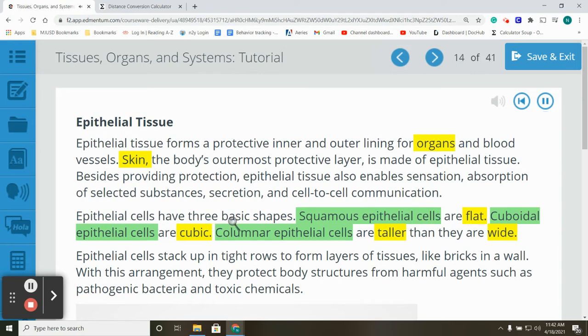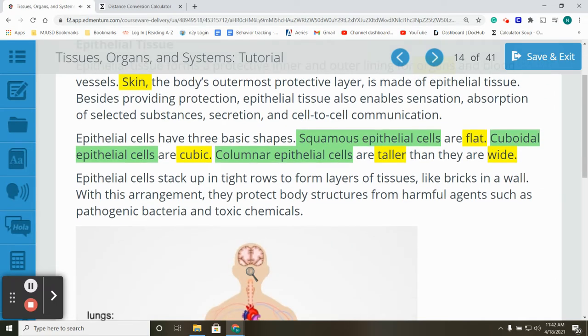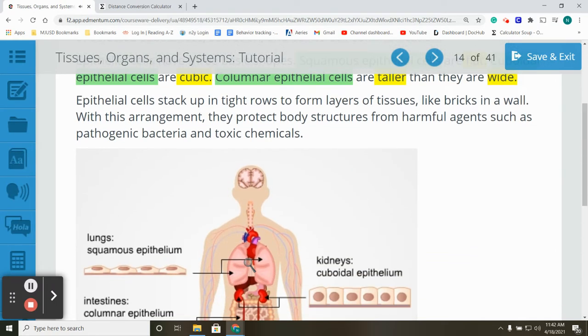Epithelial cells have 3 basic shapes. Squamous epithelial cells are flat. Cuboidal epithelial cells are cubic. Columnar epithelial cells are taller than they are wide. Epithelial cells stack up in tight rows to form layers of tissues like bricks in a wall. With this arrangement, they protect body structures from harmful agents such as pathogenic bacteria and toxic chemicals.